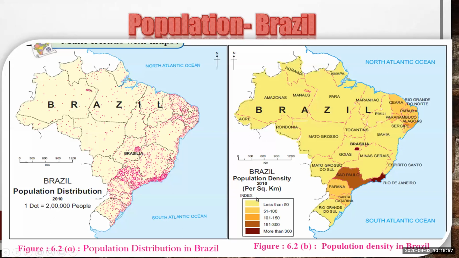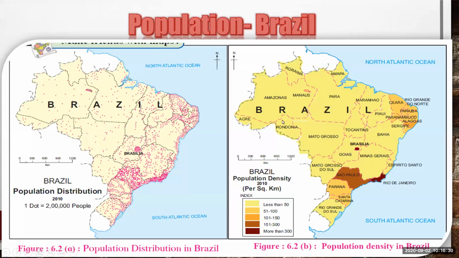The lighter part is showing fewer than 50 people. As we compared with India, we had seen fewer than 100 people, and here in Brazil we can see that the population amount is reduced, which means the population is less than 50, which is the first color, that is very light.